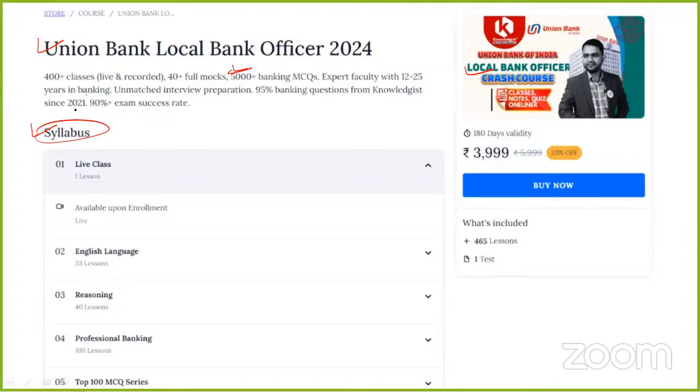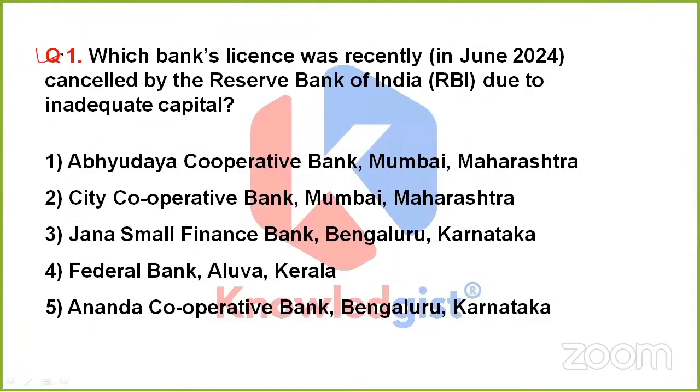So yes, now let us come to the very first question. As I have told you earlier, these questions are going to be based upon the banking and financial awareness portion, right? So the very first question of the day today is asking, which bank's license was recently cancelled by Reserve Bank of India due to inadequate capital?